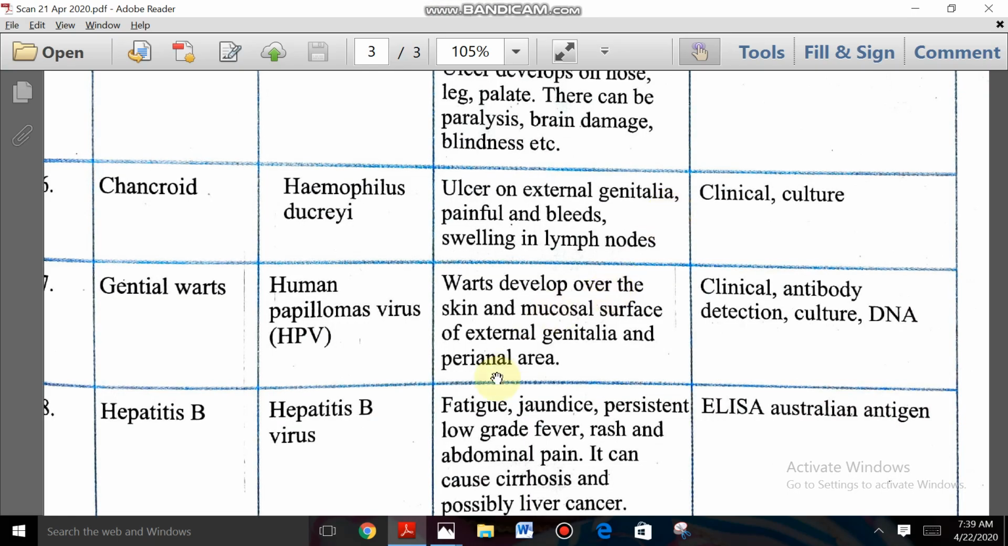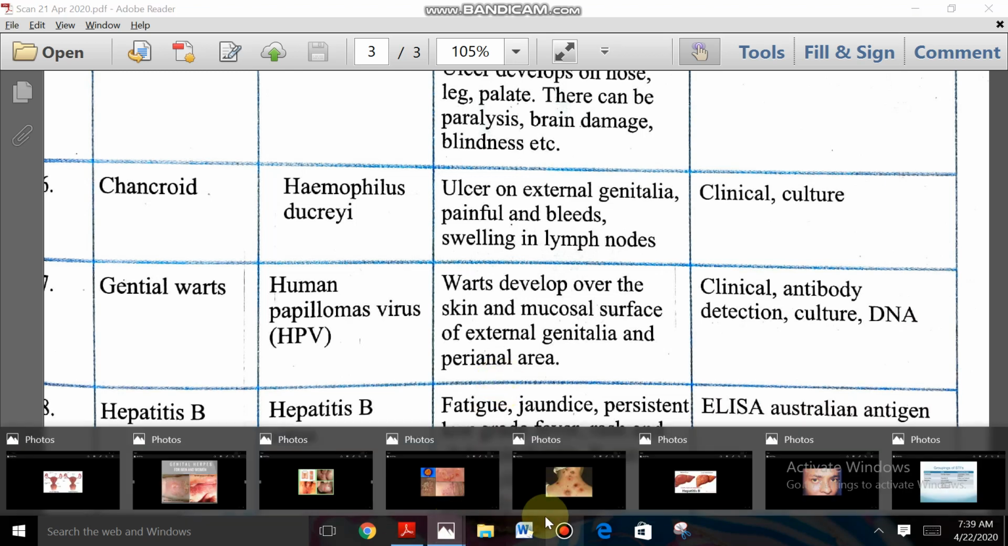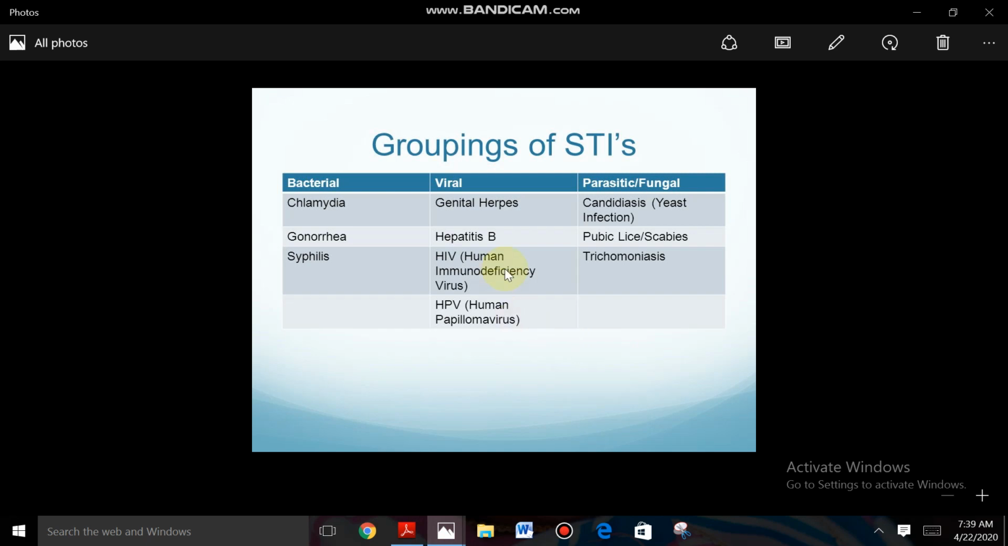And after that I will show some of the diagrams, some of the images related to STIs. But before that, grouping of STIs. We discussed earlier, some STIs are due to bacteria, some due to viruses, and some due to fungus and different types of microorganisms. So what are the bacterial STIs? Chlamydiasis, gonorrhea and syphilis are examples of bacterial STIs.